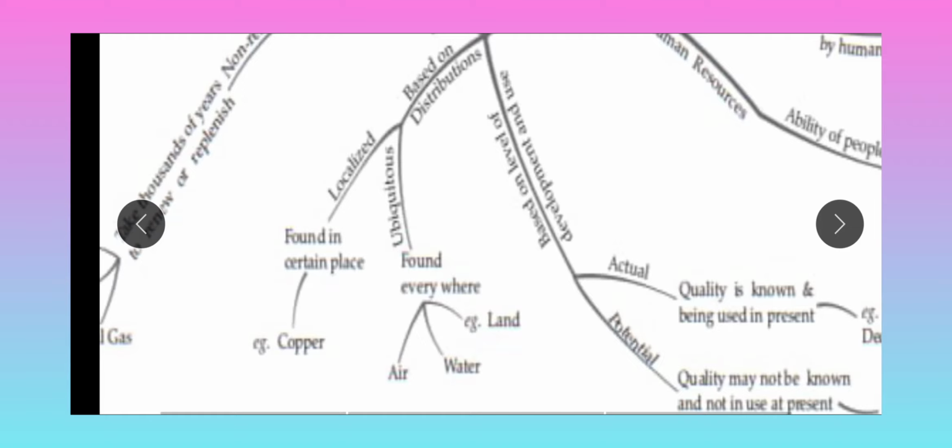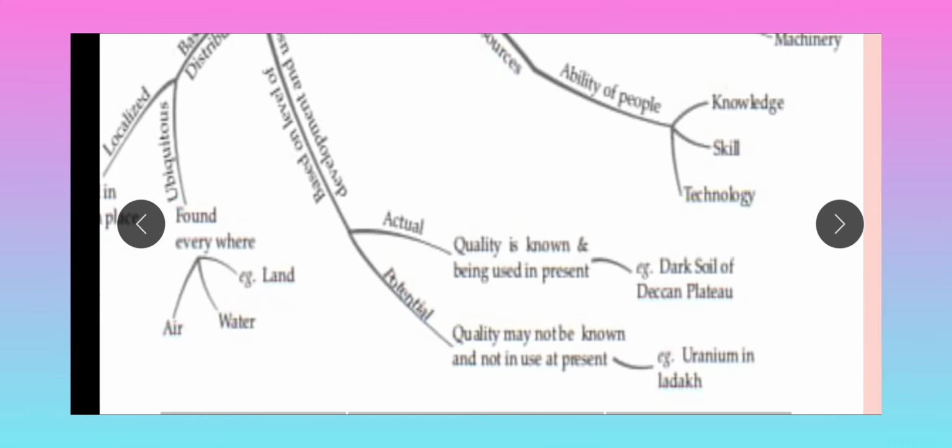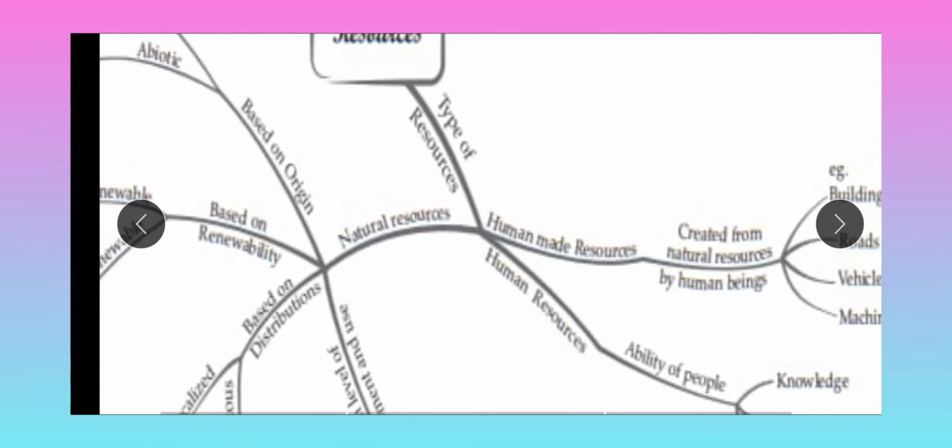Next one, based on the level of development and use. First one is the actual resource and second one is the potential resource. Actual means right now we are using, and potential means it is possible that we will use in future, but right now we are not using. An actual resource has known quality and is being used at present, for example, dark soil of Deccan Plateau. A potential resource's quality may not be known and it is not in use at present, for example, uranium in Ladakh.